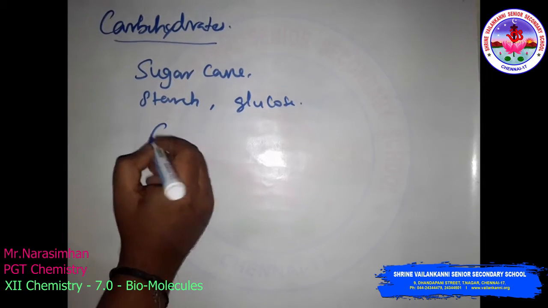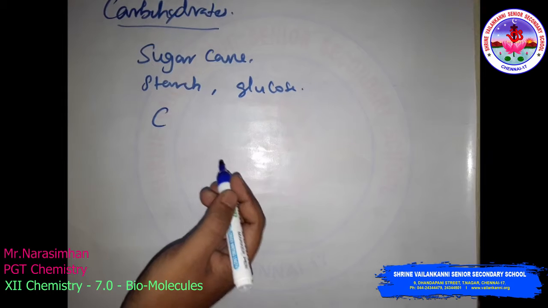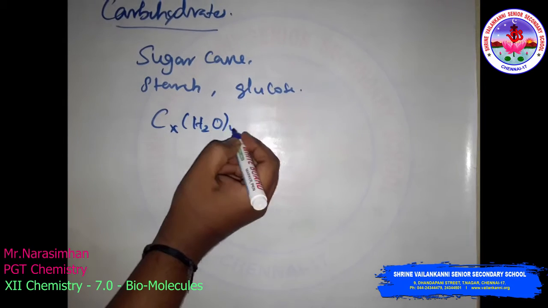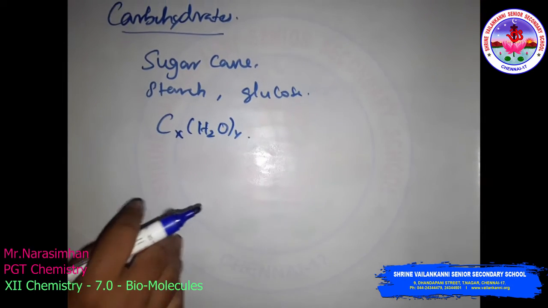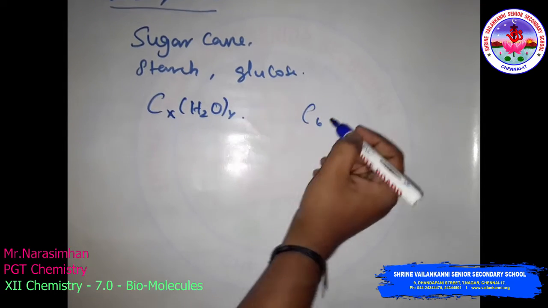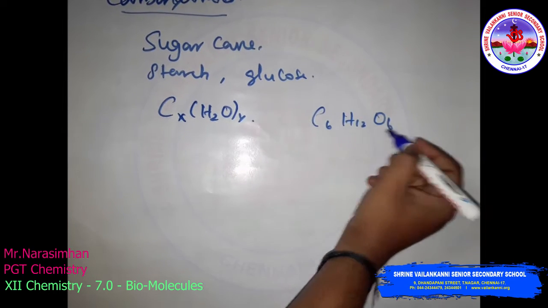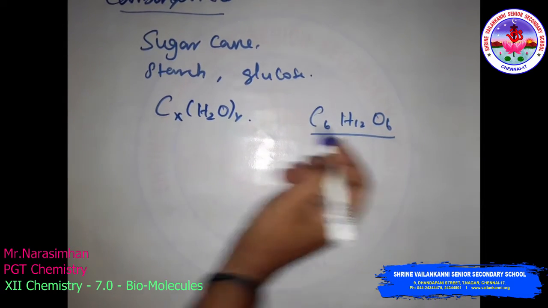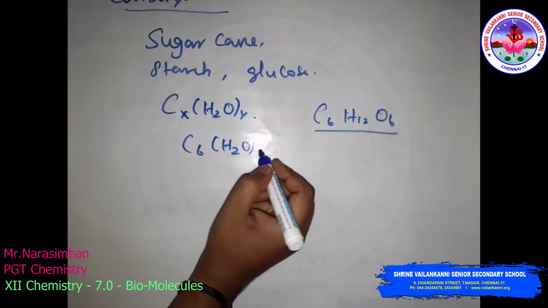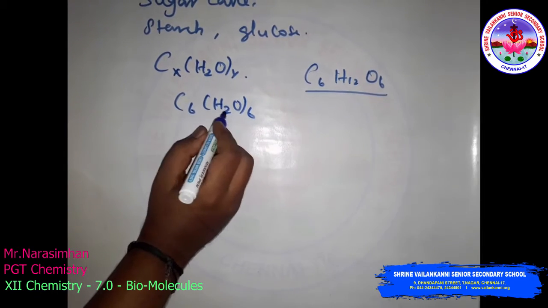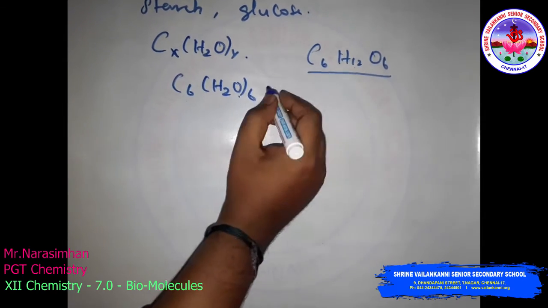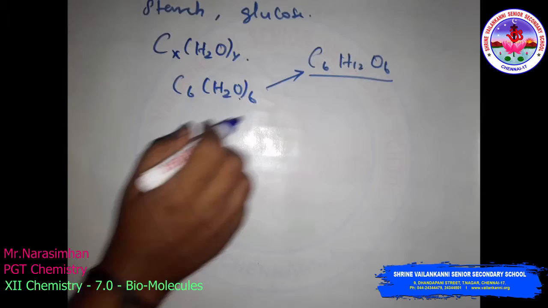Now, the general formula of the carbohydrates is usually CxH2yOy, that is Cx(H2O)y. Many of the compounds fit this general formula. For example, glucose, what is the molecular formula? C6H12O6. This is the glucose molecular formula. Now we can fit this formula: C6(H2O)6, 6 twos are 12. So hydrogen 12, oxygen 6, carbon 6. So this fits.